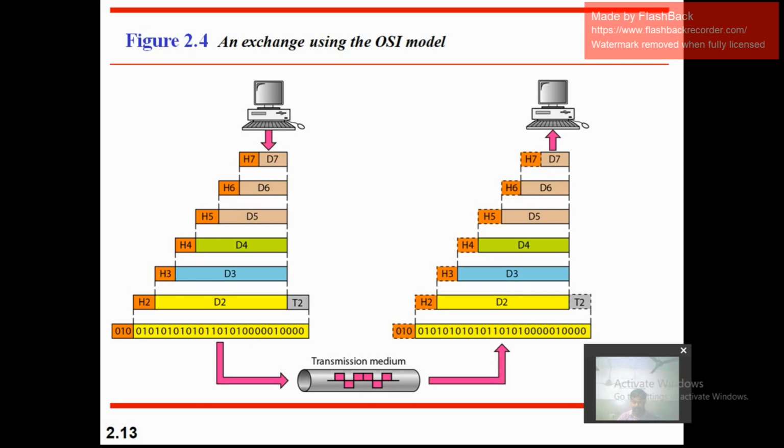Remember that you add this information to the back side of the data.